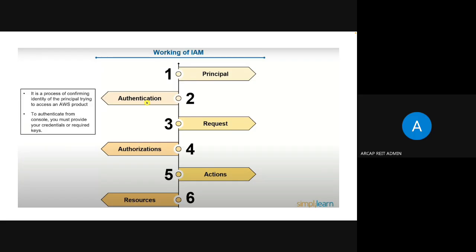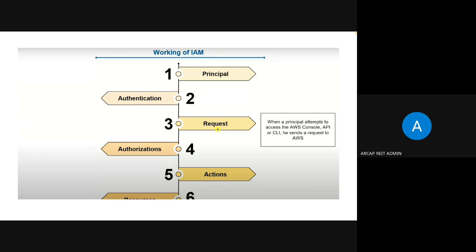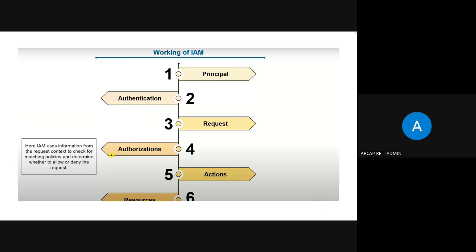Okay, to authenticate from the console, the user must provide his credentials. Then, what is the request to access? Is it an API or an S3 bucket? So he sends whatever request he can send, and that is specified by the specifier in the request.